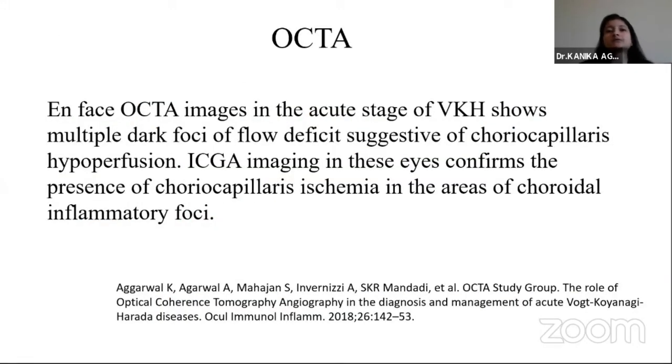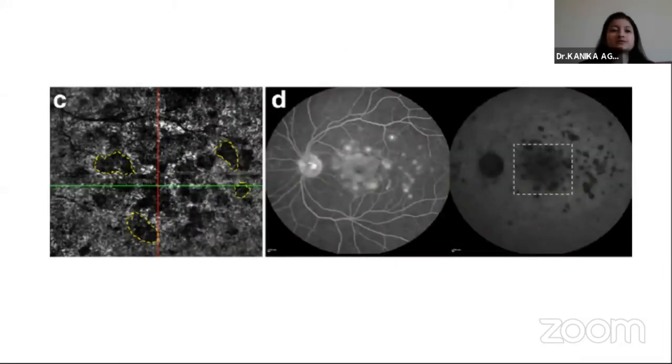And coming to OCT angiography, this is a very useful non-invasive tool and it can help in the acute stages of VKH where it shows multiple dark foci of flow deficit, suggestive of choriocapillaris hypoperfusion. And in the previous patient, this is the FA-ICG, and this is the OCT angiography en face image at the level of the choriocapillaris, which shows these dark round areas of flow deficit, which correspond exactly with the areas of hypofluorescence on ICG, which basically correlate with the choroidal granulomas.